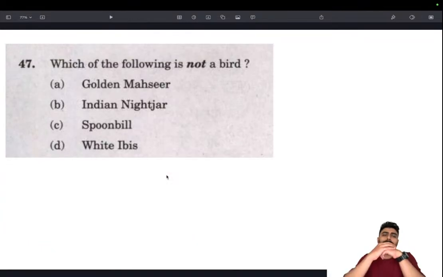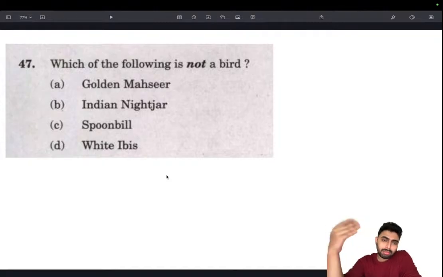Moving on. Which of the following is not a bird? 2 ways to approach this question. If you have come across the UPSC PYQ, I think in 2016 or 2017, the same question was asked in a different way. In that, the option was given as golden mahseer. The question was about golden mahseer. So golden mahseer is a protected species of fish, not bird.